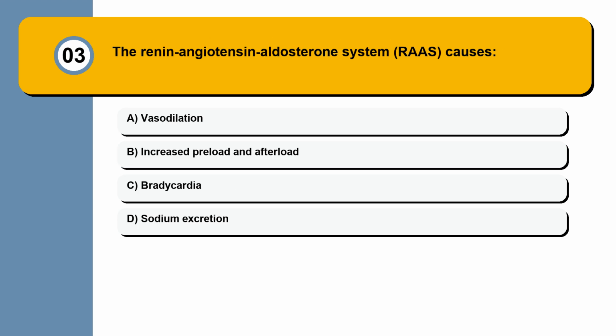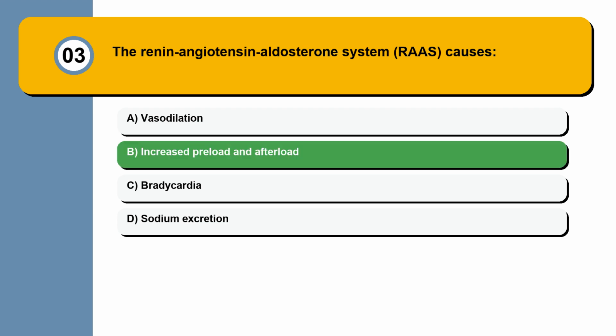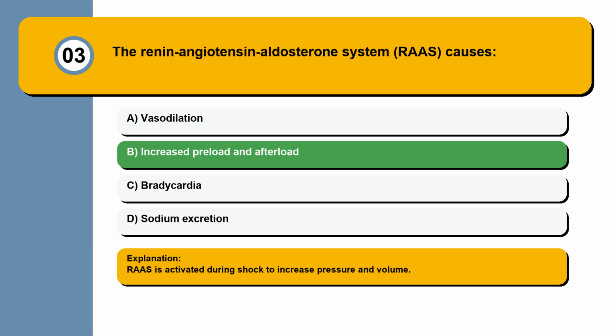Question 3. The renin-angiotensin-aldosterone system, RAAS, causes: vasodilation, increased preload and afterload, bradycardia, or sodium excretion? RAAS is activated during shock to increase pressure and volume.